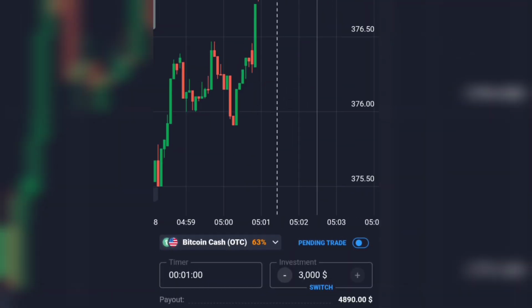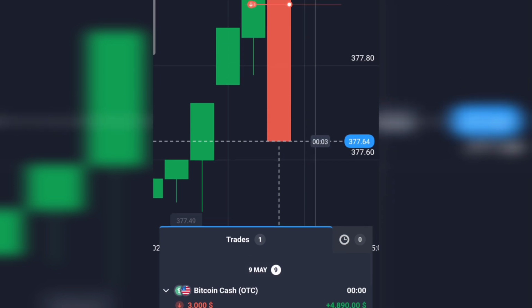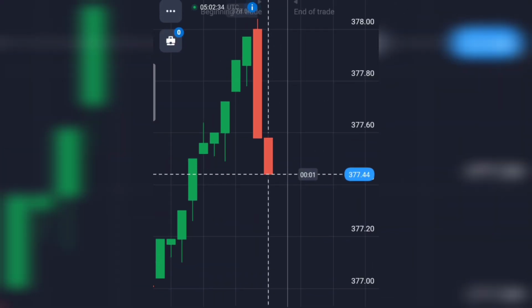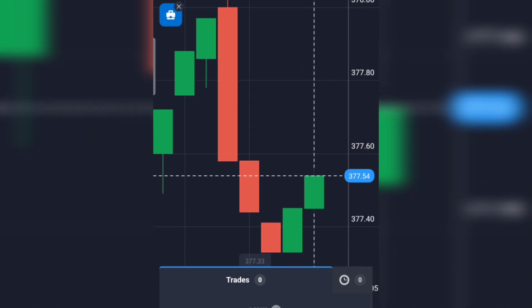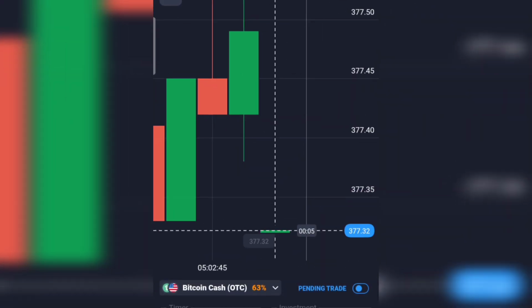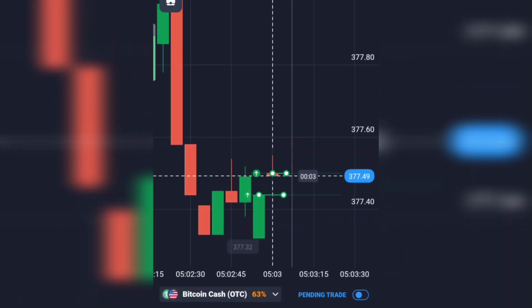For the third trade, I changed the duration to 5 seconds to reach my $100,000 goal quickly. This time, I placed a down trade, but unfortunately, I lost. My balance went down to $88,000.